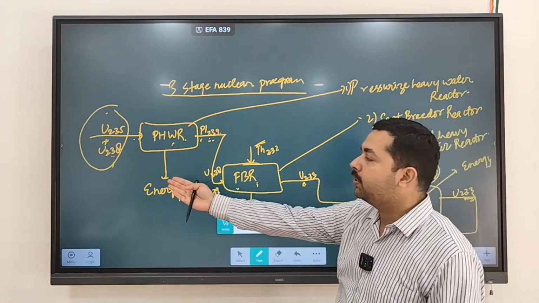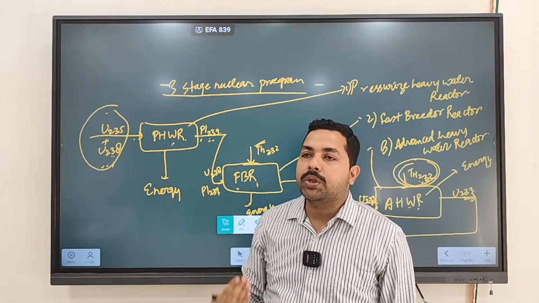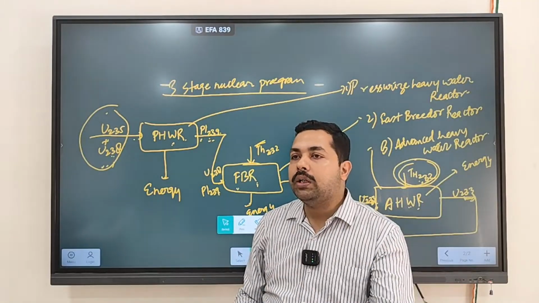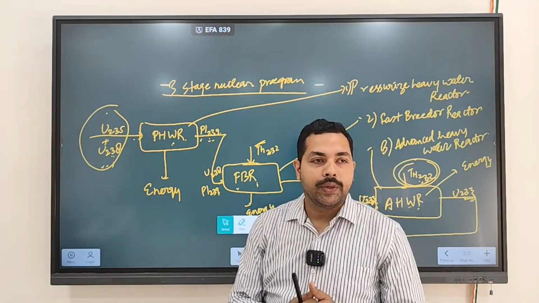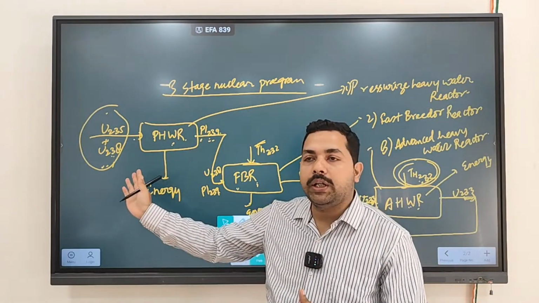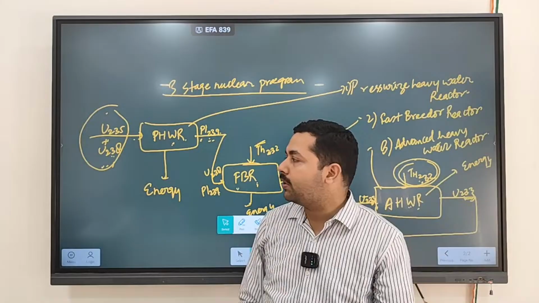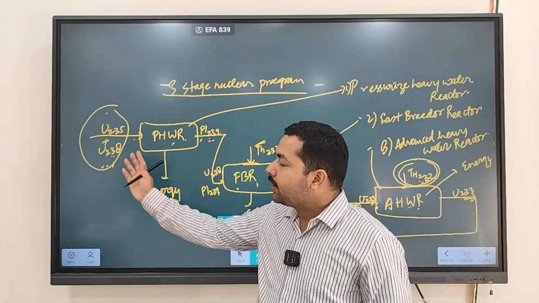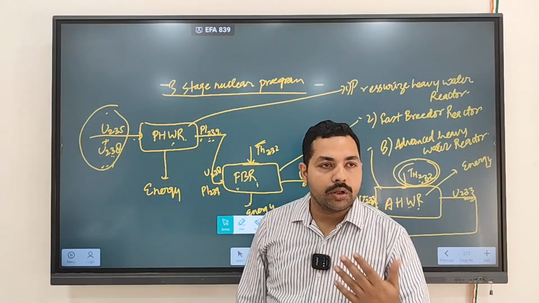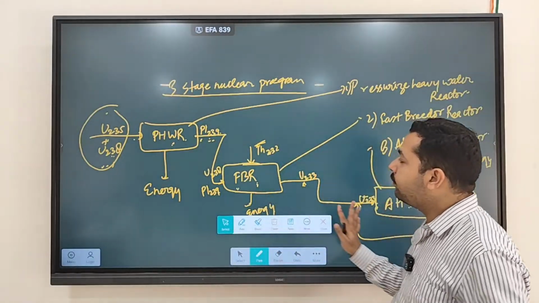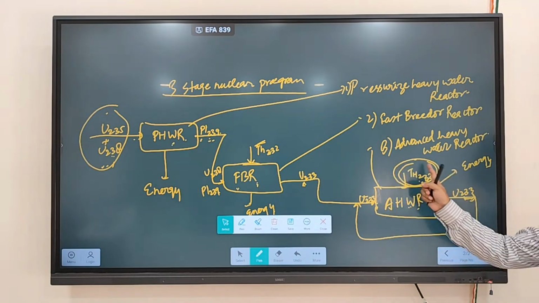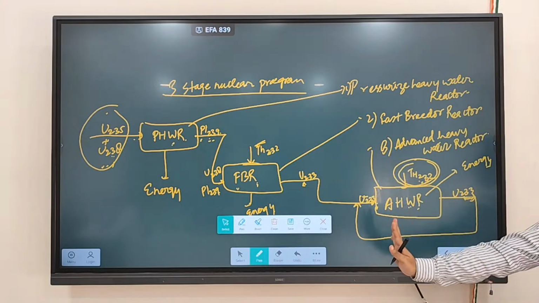Currently we are dependent on import of uranium, because India does not have much reserve of uranium. So if India produces nuclear energy like oil and gas, India is again dependent on import, only for uranium. Like oil and gas, in nuclear energy India is also dependent on import of uranium. But if India shifts to a thorium reactor, India need not depend on import. India can utilize its thorium reserve. So that's why India has devised this three-stage nuclear program.